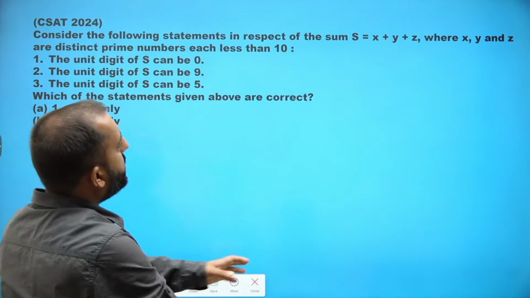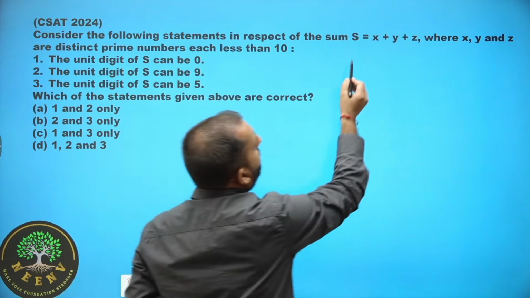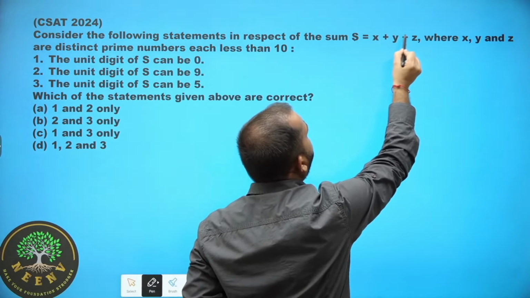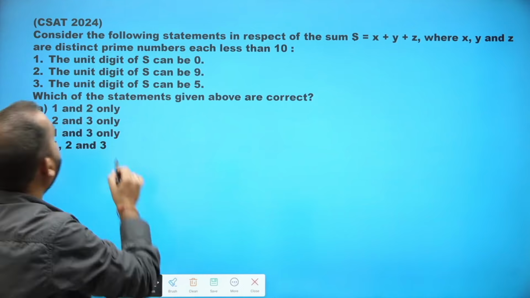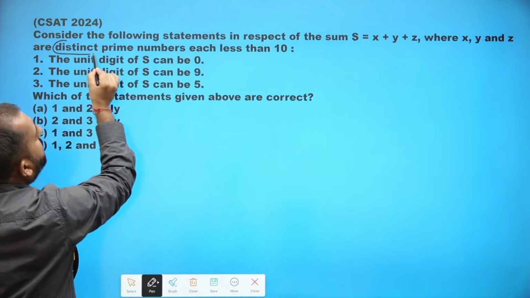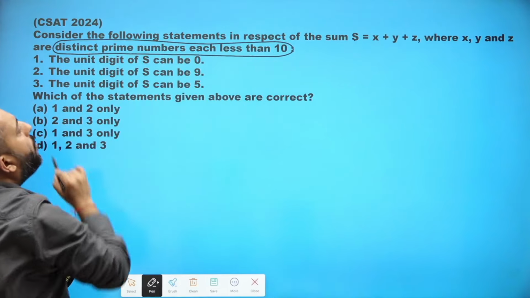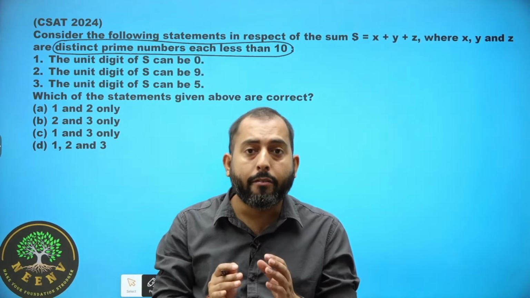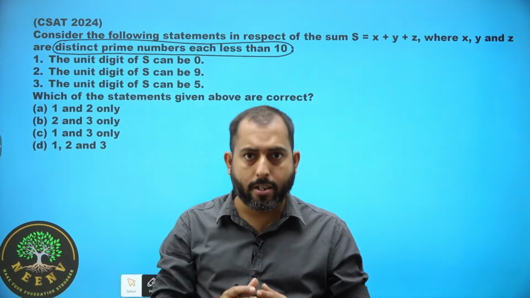Consider the following statements in respect of sum S. Value of the sum is S, and in this sum we have x, y, z, where x, y, z are distinct prime numbers less than 10. Now, what are prime numbers? The numbers that have only 2 factors, 1 and the number itself.